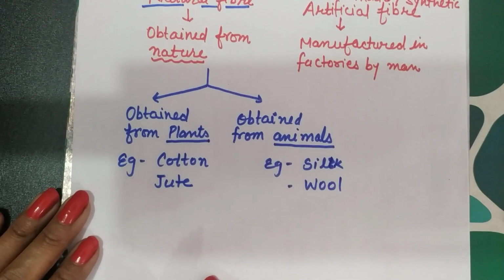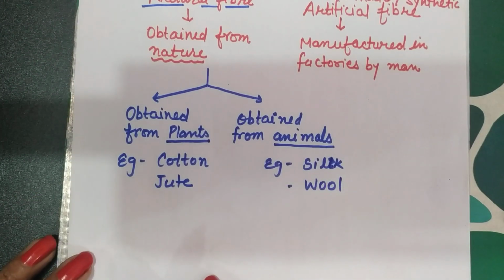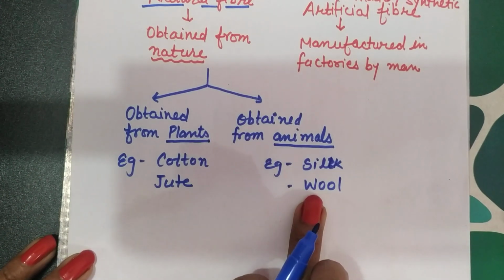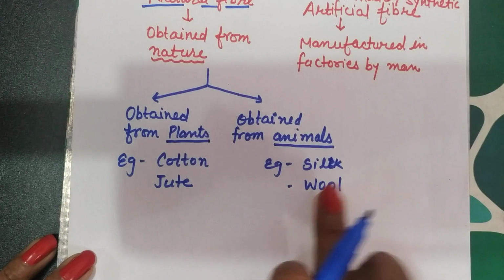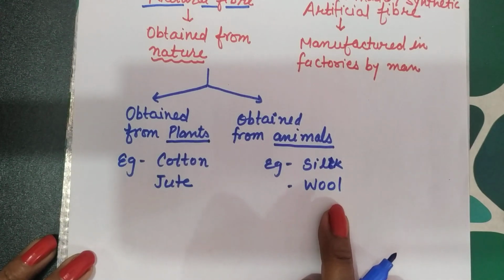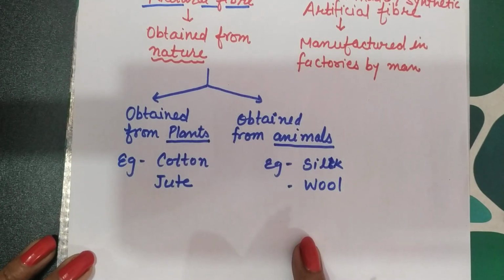So in this chapter we will discuss about these kinds of fibers. Especially in this chapter we will discuss about the animal fiber. So this one is I think enough for today. In the next session we will discuss how we can get the animal fiber.